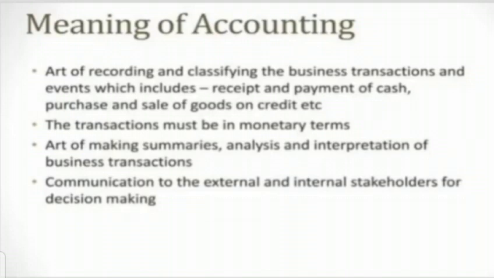Classification is the process of grouping all the entries made in the journal. Classification takes the form of accounts in a separate book known as the ledger. Separate accounts are opened for each expense, income, asset, liability, and person with whom the business has dealings. Classification facilitates grouping the business transactions by their nature.